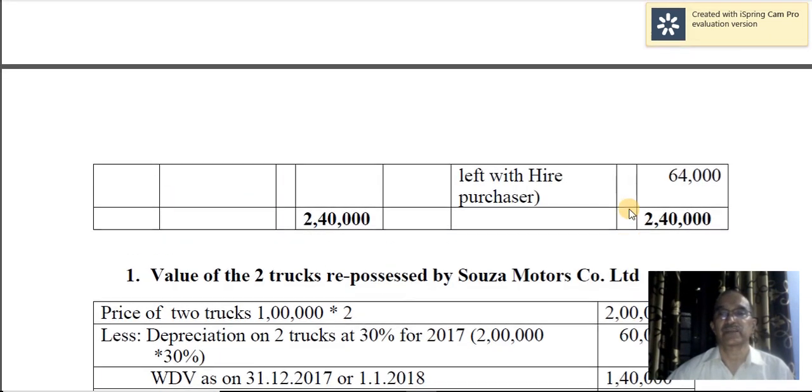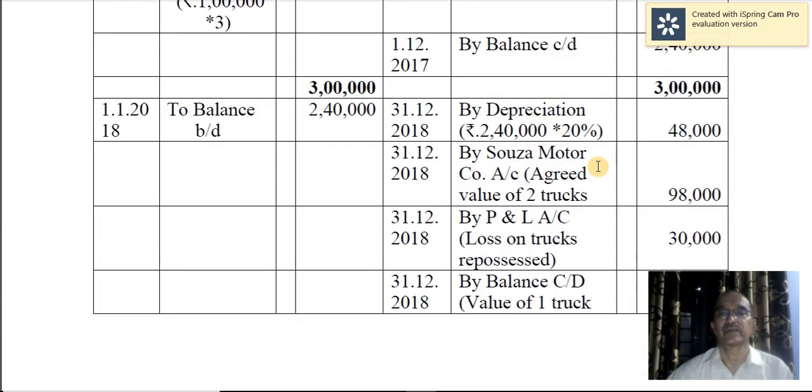So this is recorded here by Souza Motor Company account. In other words, Souza Motor Company account debtor to asset account, that is the entry. So when you record here, that will be by Souza Motor Company account with the agreed value of 2 trucks, 98,000.